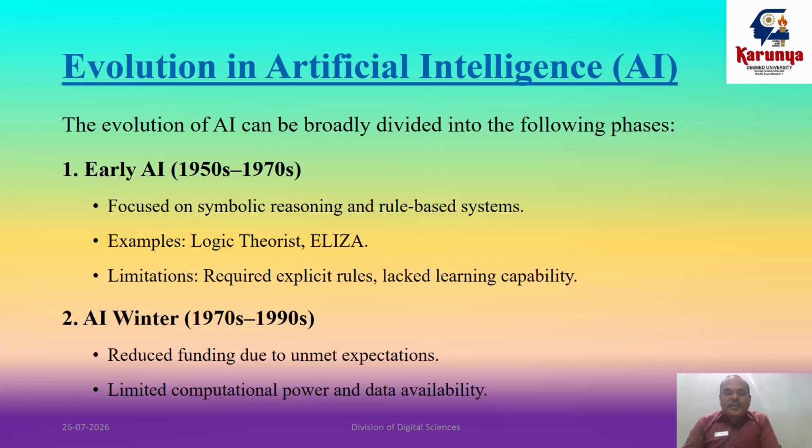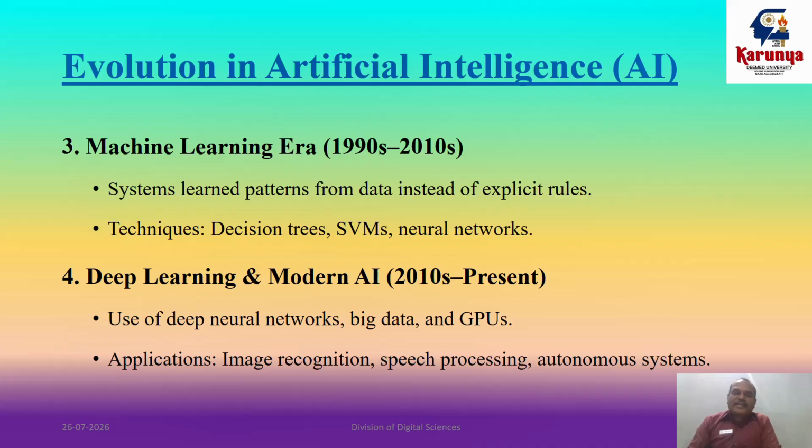The growth of computing power and data availability significantly improved AI performance, and applications like recommender systems, speech recognition, and NLP, natural language processing, started becoming practical. During the winter, funding was reduced due to unmet expectations, limited computational power and data availability. So this is the second stage, called the AI winter, during the 1970s to 1990s.